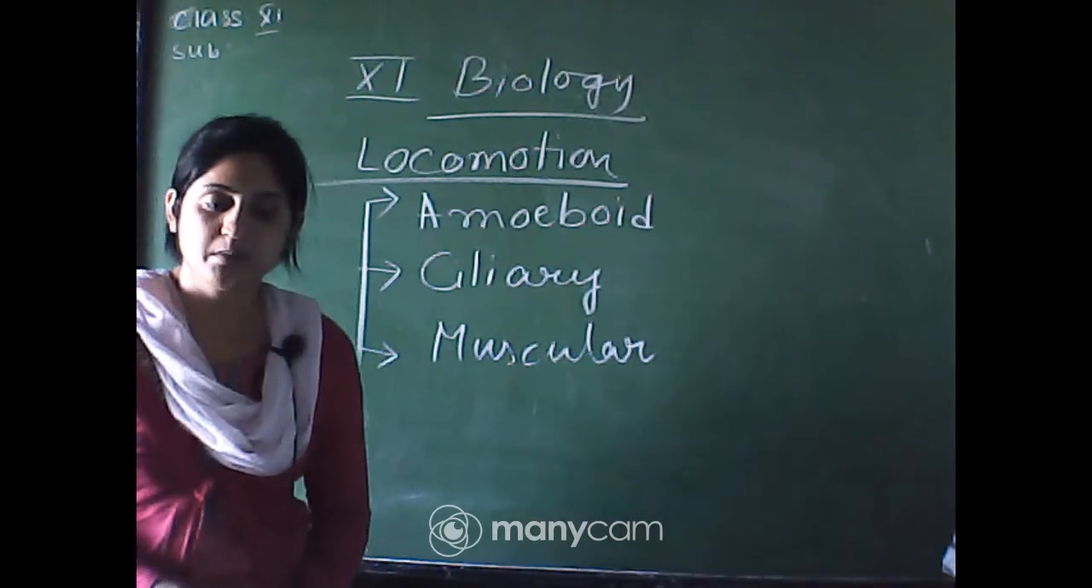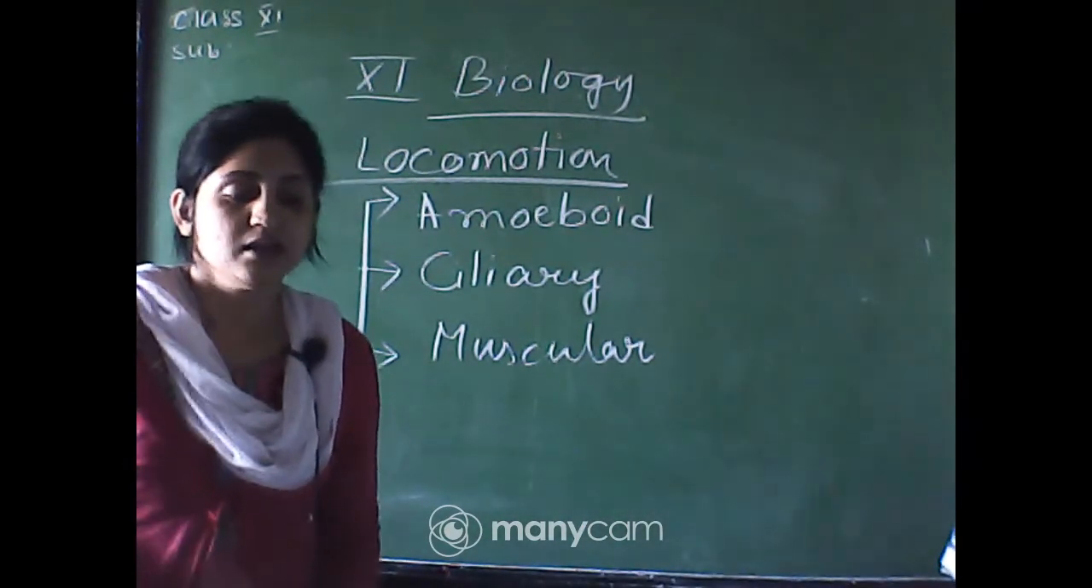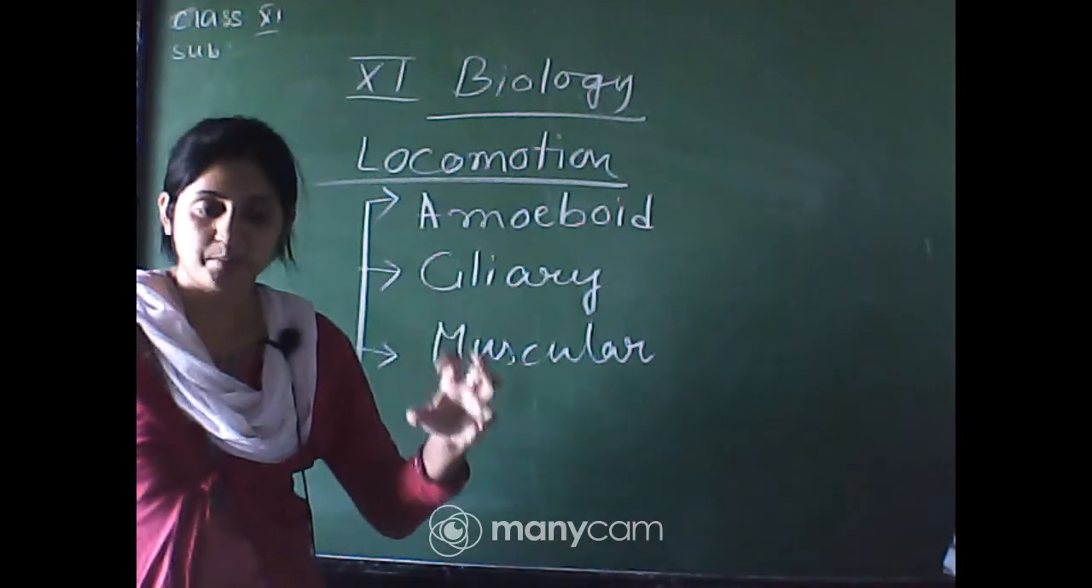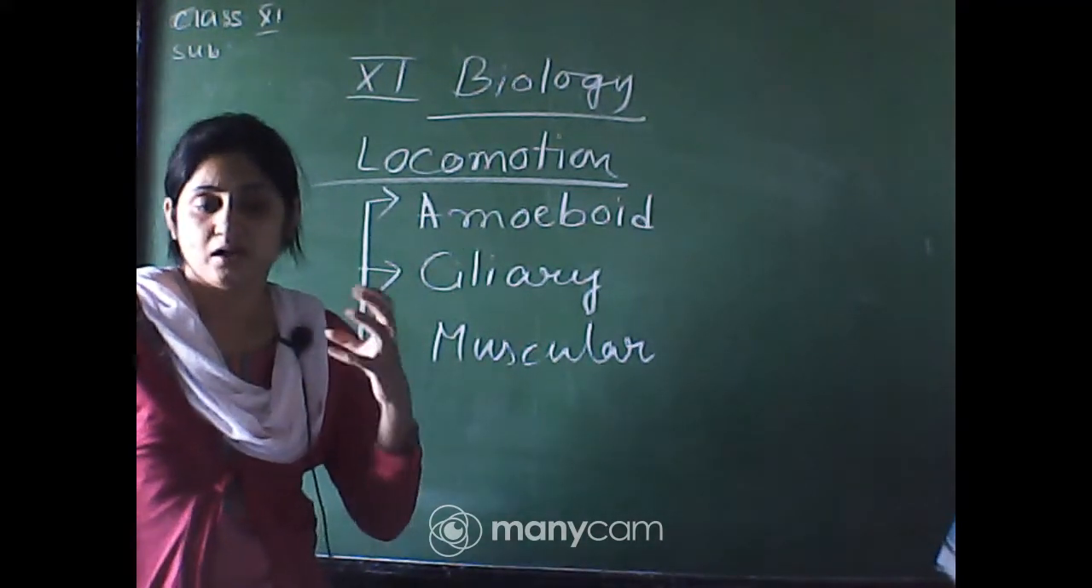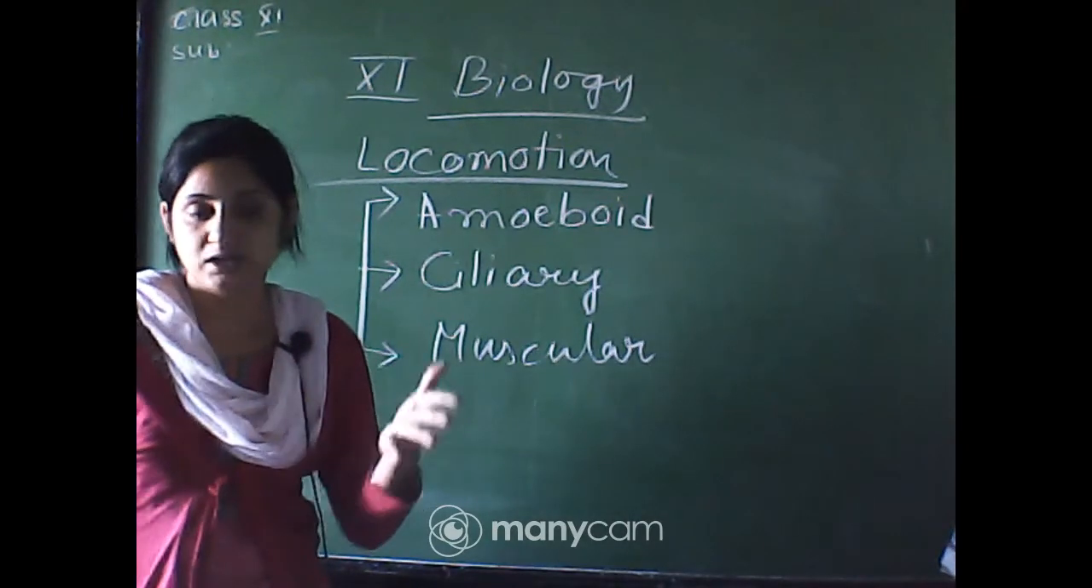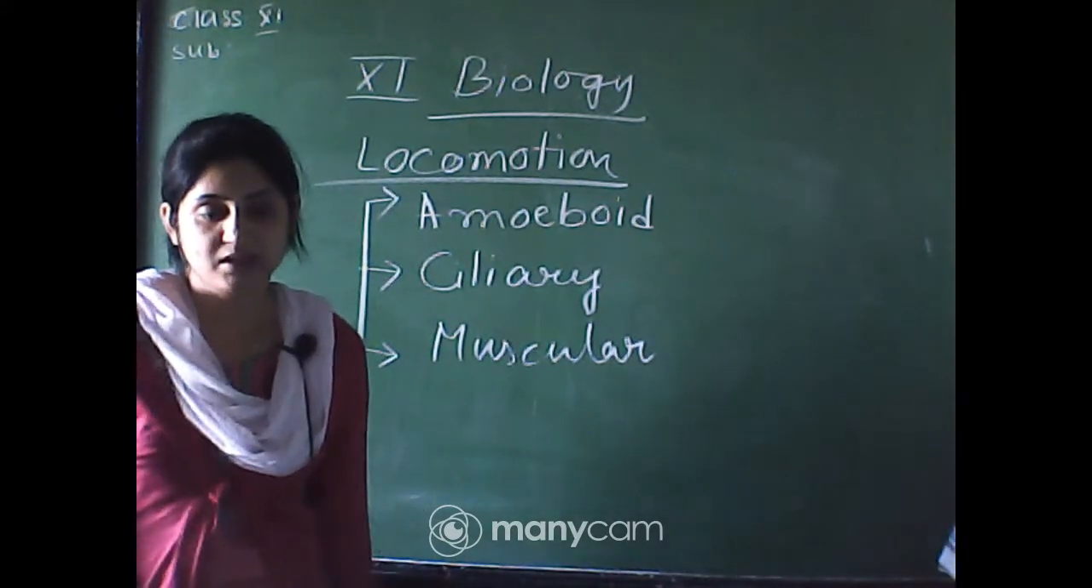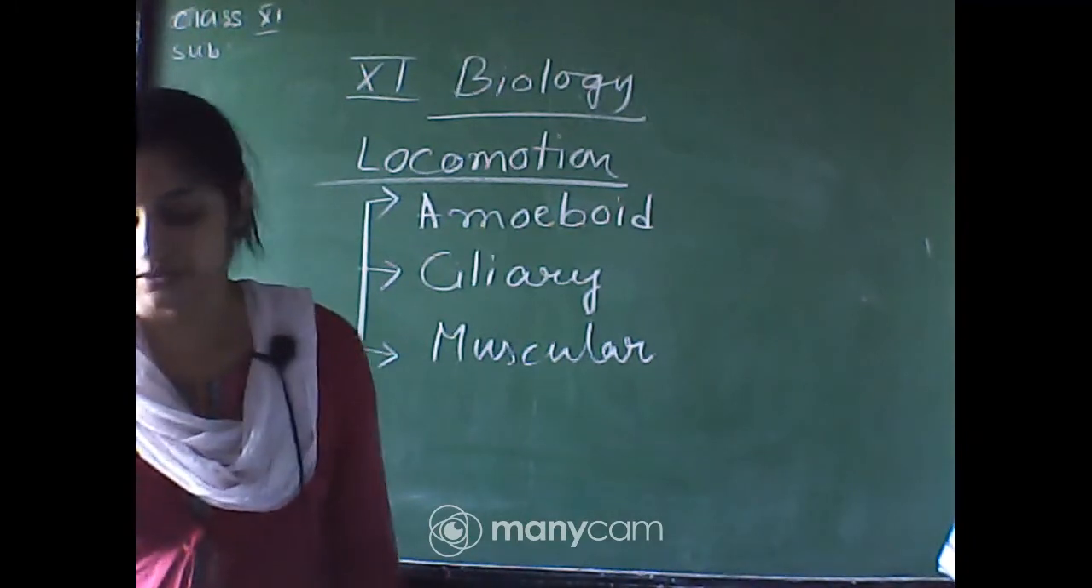So among the three types of muscles, this one is the voluntary muscle. You cannot control the heart's stopping and starting, but you can control the stopping and starting of the skeletal muscle, so that is why it is known as a voluntary muscle.